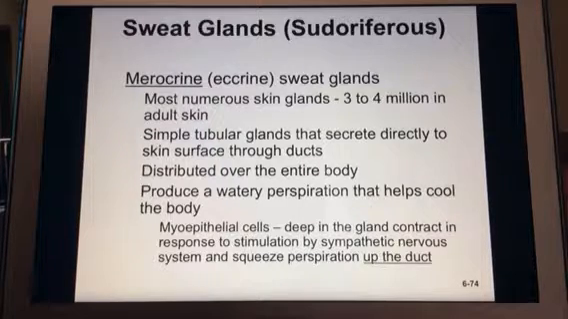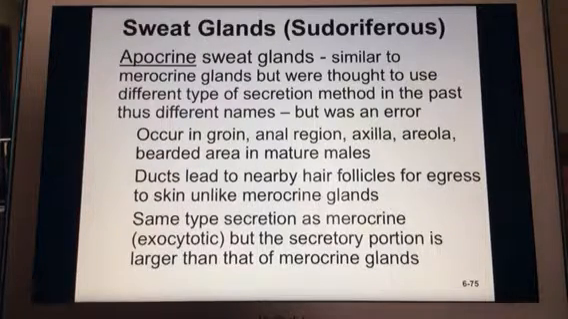have lots of them, 3 to 4 million in adult skin. They're all over our body. We know that we sweat. That is watery perspiration. It helps to cool the body, and so that perspiration comes up and out the skin surface. So the other type of sweat gland, again, they do the same thing.